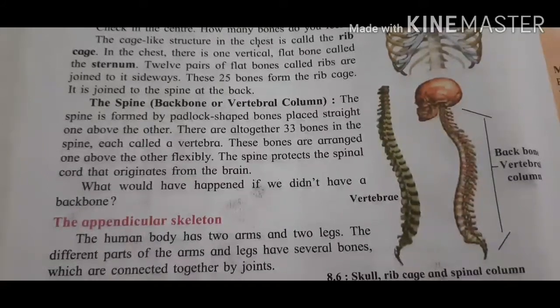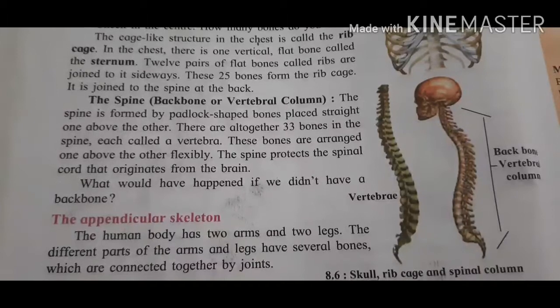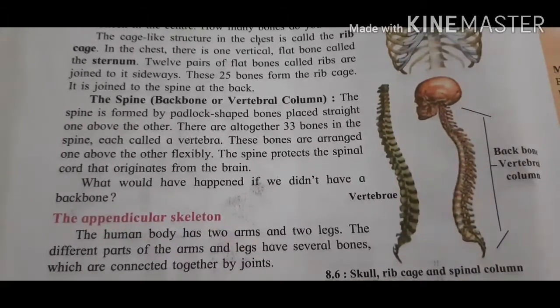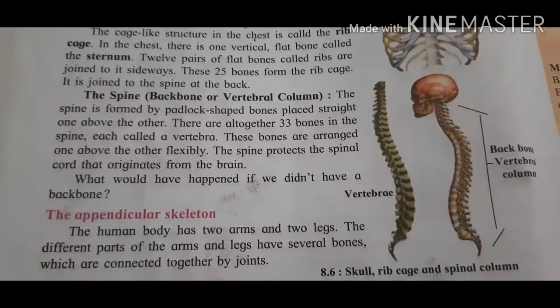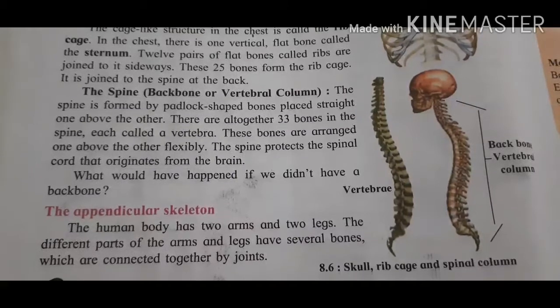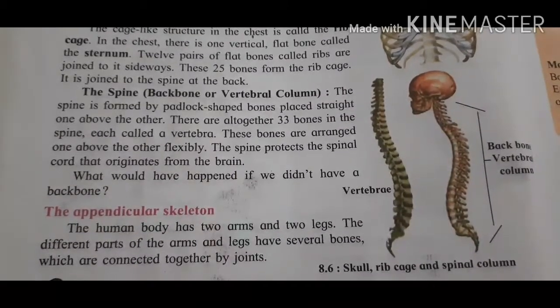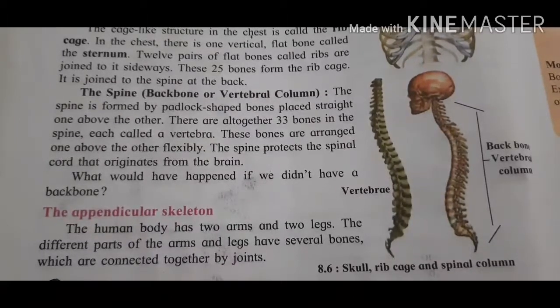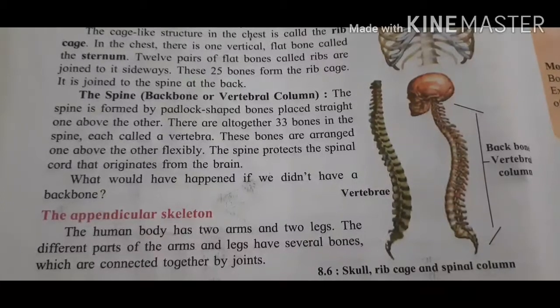What is it called? Vertebra. These bones are arranged one above the other flexibly. The spine protects the spinal cord that originates from the brain. Okay, the cord which originates from the brain is well protected by the vertebral column.